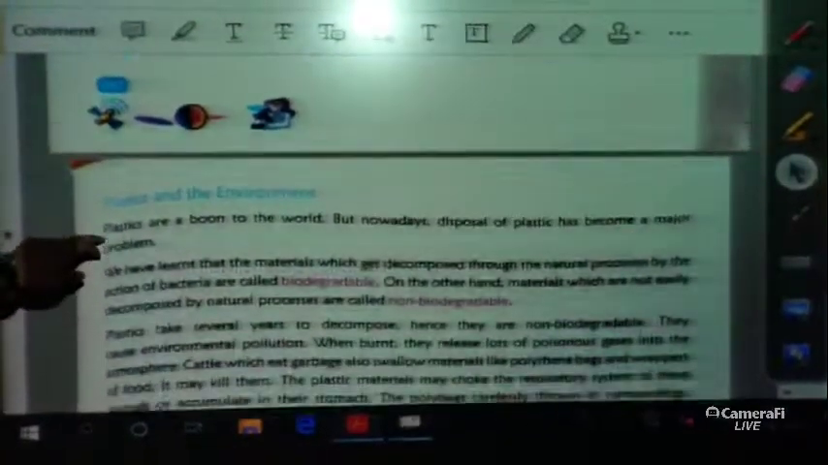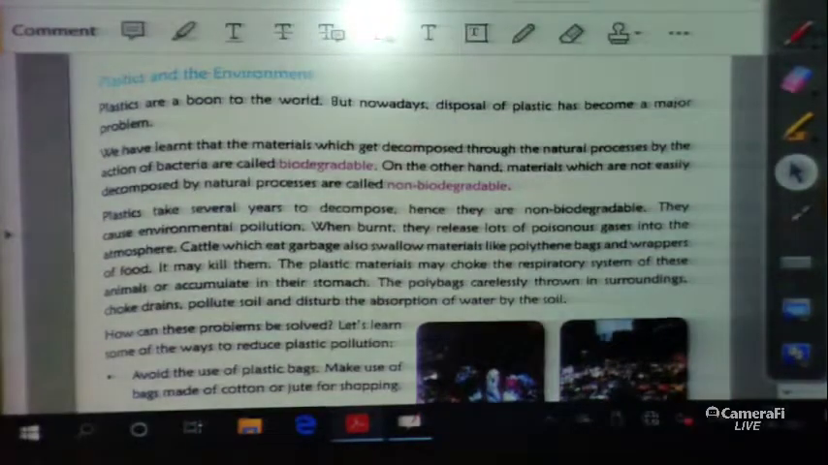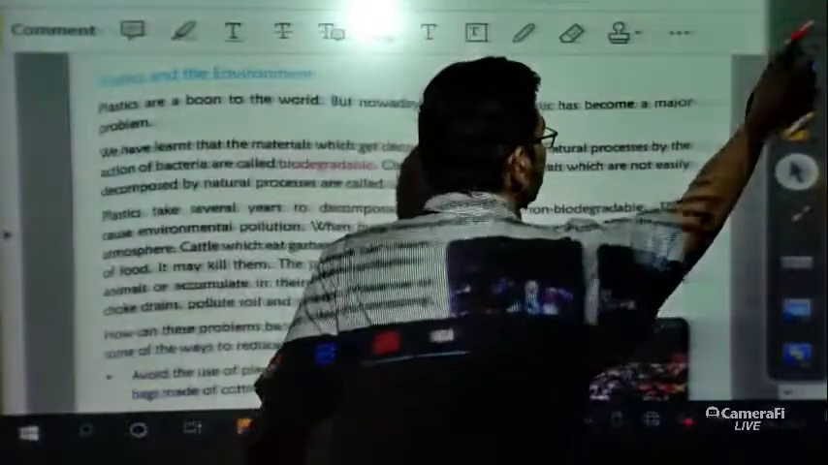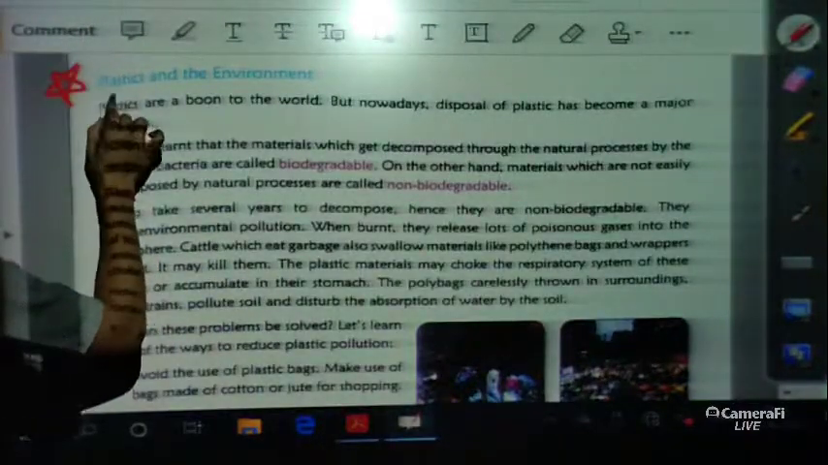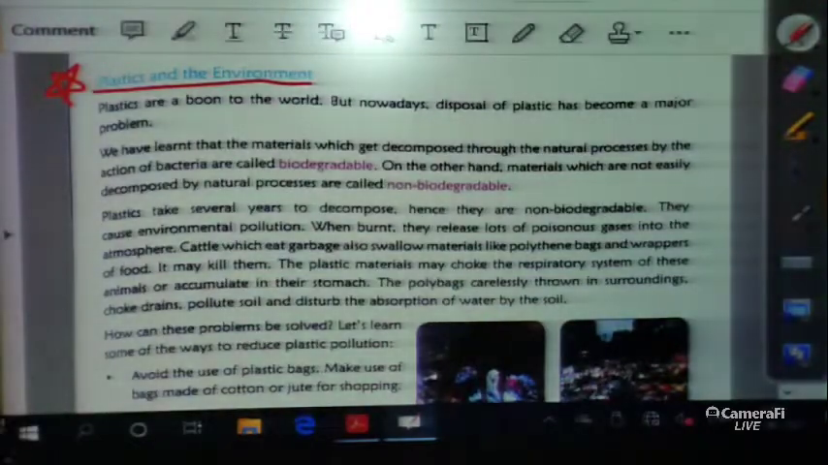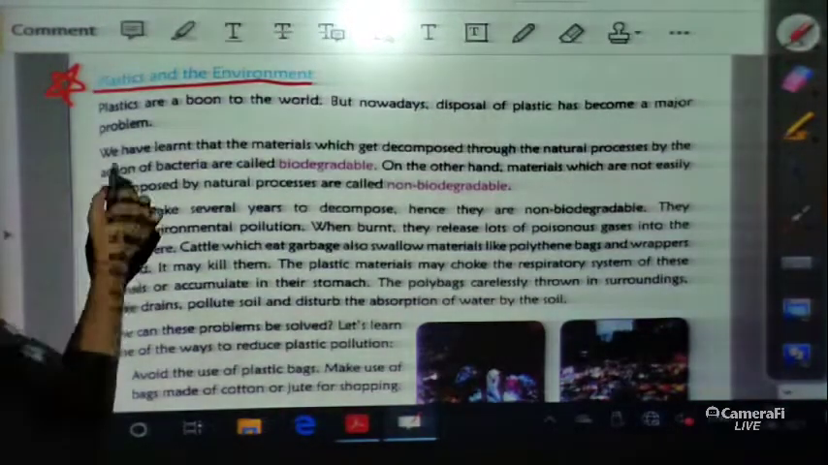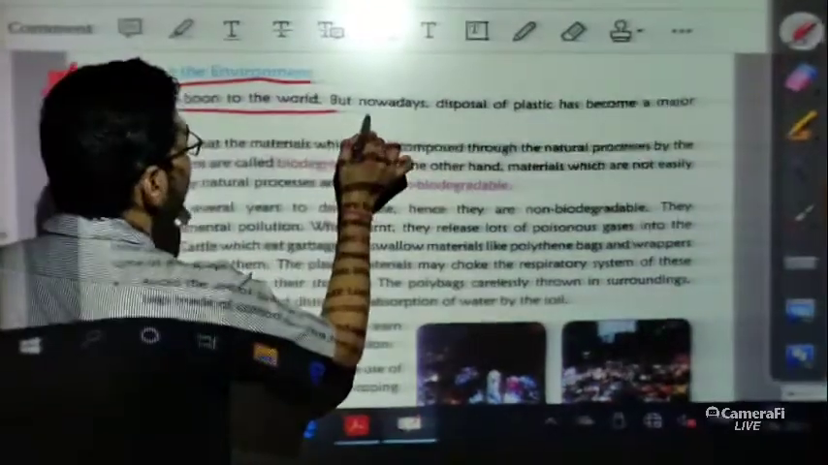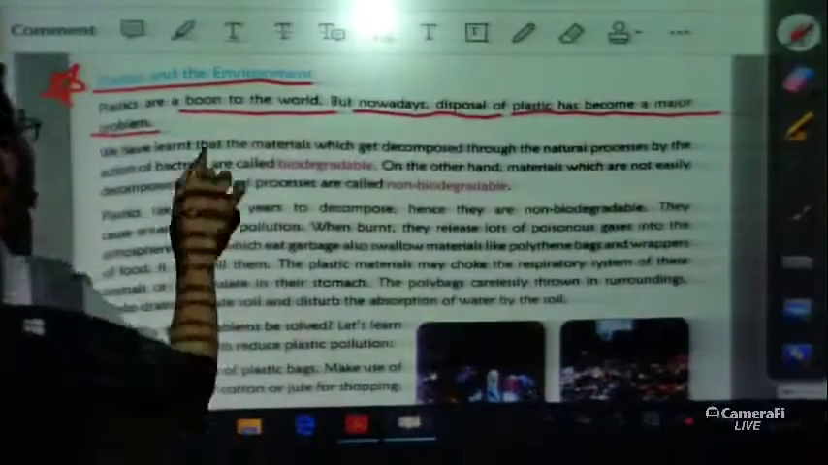Now this is the last portion of the chapter, plastics and the environment. So we have already discussed the advantages, there are disadvantages also. So let us discuss some disadvantages, or what are the effects on the environment when you are using plastics. Plastics are a boon to the world, but nowadays disposal of plastics has become a major problem.